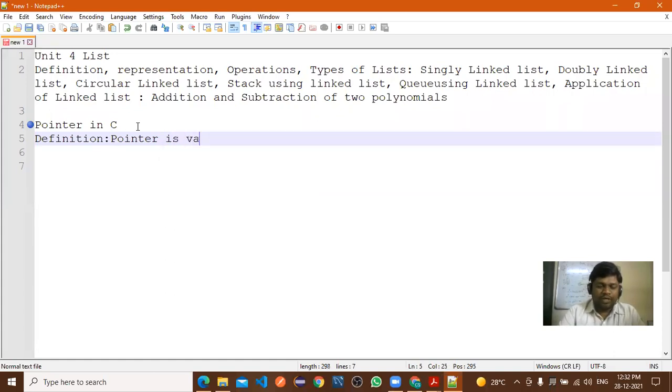Pointer is a variable. So what you said, pointer is a variable which contains the address of another variable.